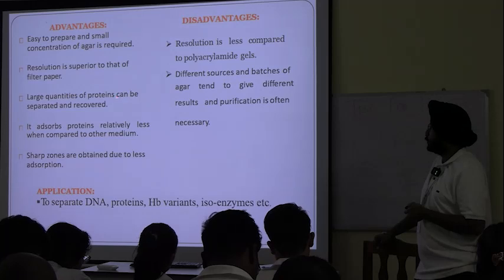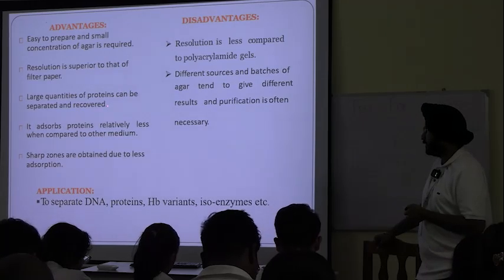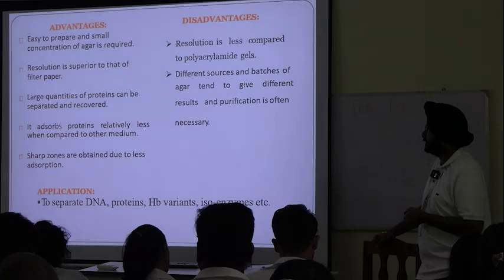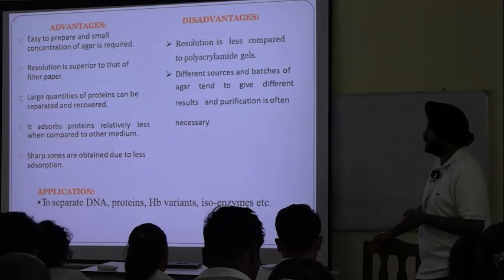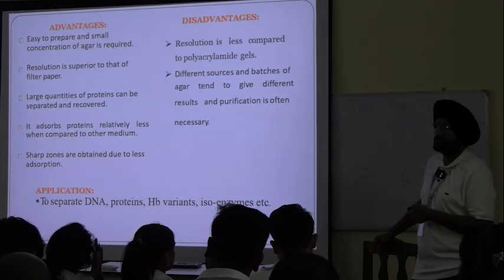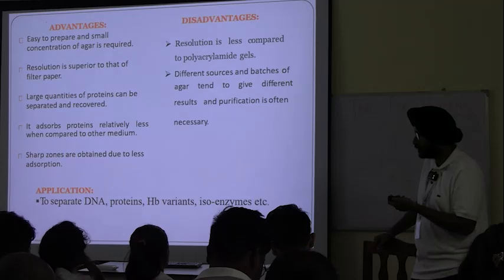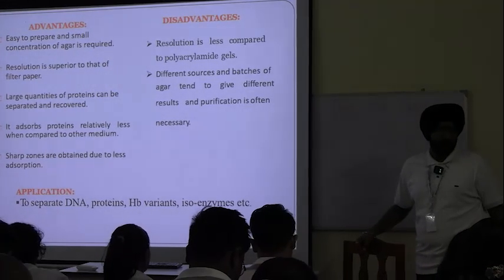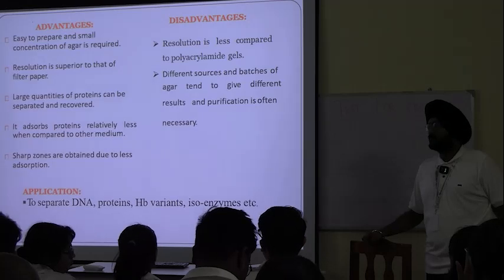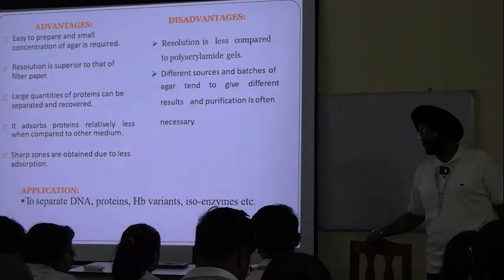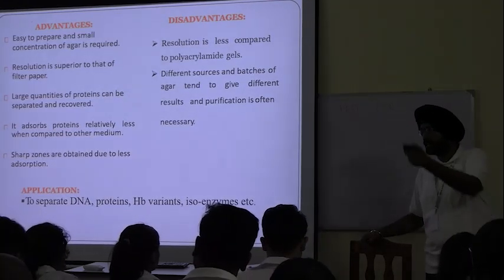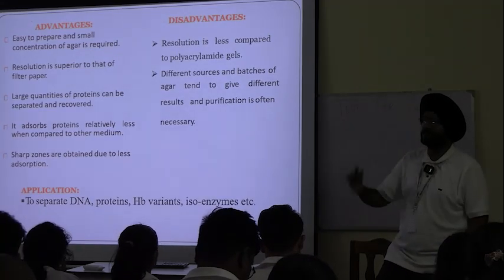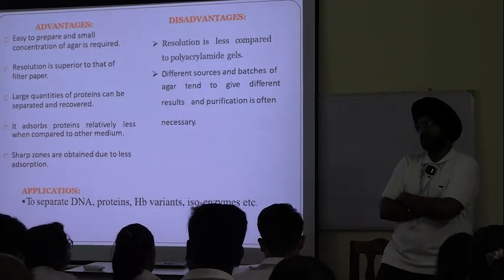Large quantities of protein can be separated and recovered. It absorbs protein relatively less when compared to other media. Here other media are like paper. Paper absorbs proteins, because many of the proteins are hydrophilic and many are hydrophobic also. Why is this different in their nature?